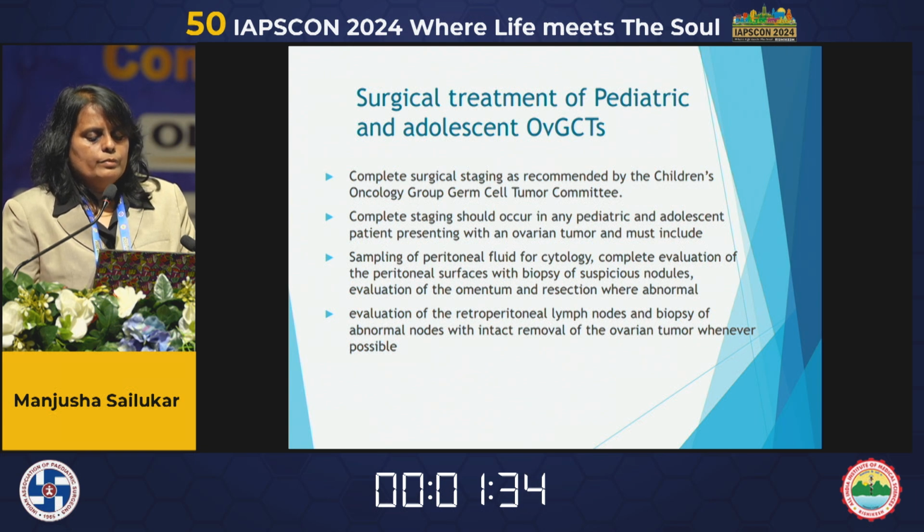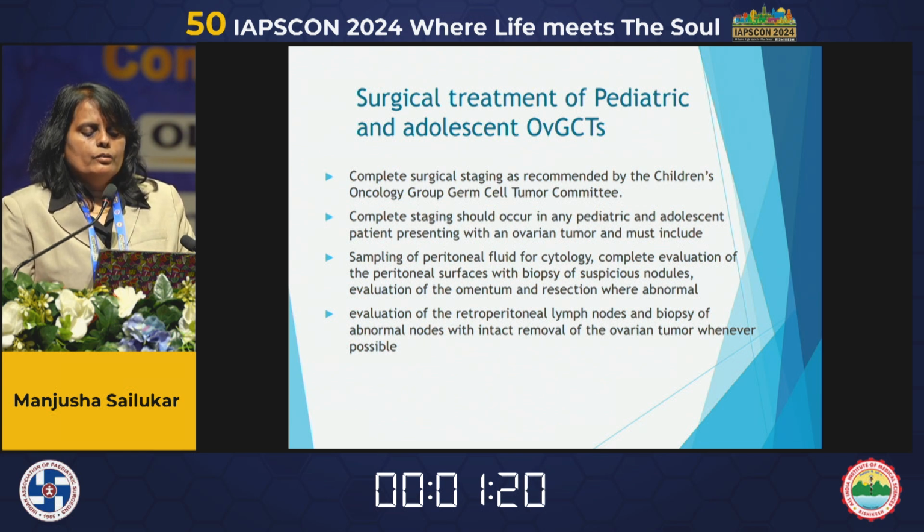Coming to the ovarian germ cell tumor, complete surgical staging is recommended by the Children's Oncology Group. Complete staging should occur in any pediatric and adolescent patient presenting with an ovarian tumor and must include sampling of the peritoneal fluid for cytology, complete evaluation of the peritoneal surfaces with biopsy of suspicious nodules, evaluation of the omentum and resection of any abnormal area, evaluation of the retroperitoneal lymph nodes and biopsy of abnormal nodes, with intact removal of the ovarian tumor whenever possible.